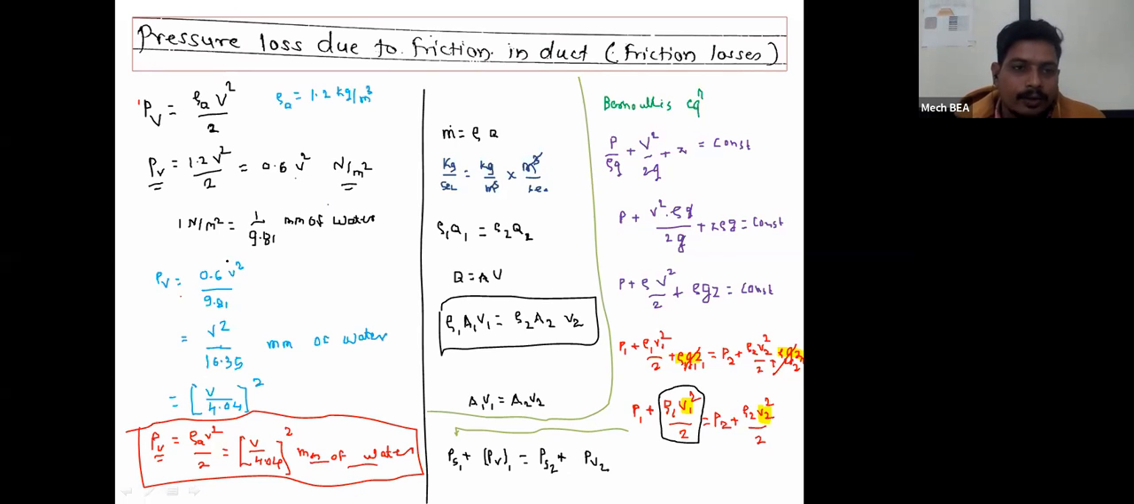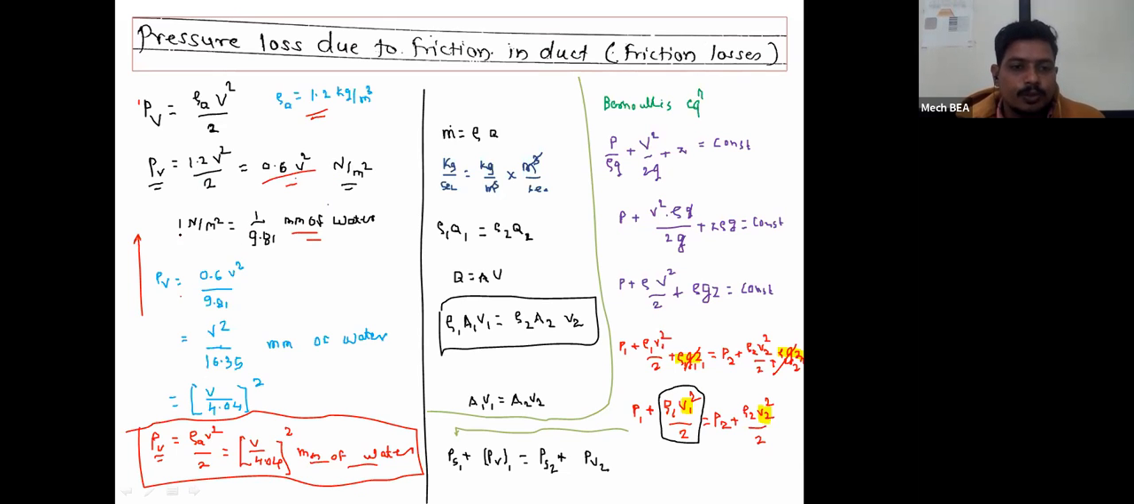How have we calculated this value? This is the derivation part. Here we have kept the value of rho A. Rho A is the density of air, 1.2 kg per meter cube. By putting rho A as 1.2 kg per meter cube, we get the value of PV as 0.6 V square, but this value is in terms of Newton per meter square. As we always measure pressure in terms of mm of water, we have to convert Newton per meter square into mm of water.